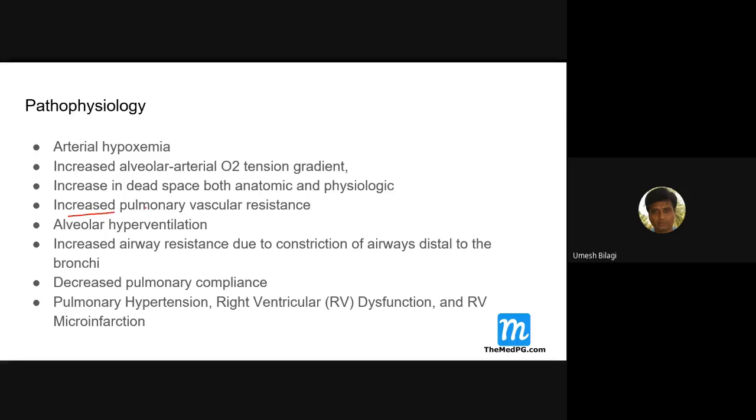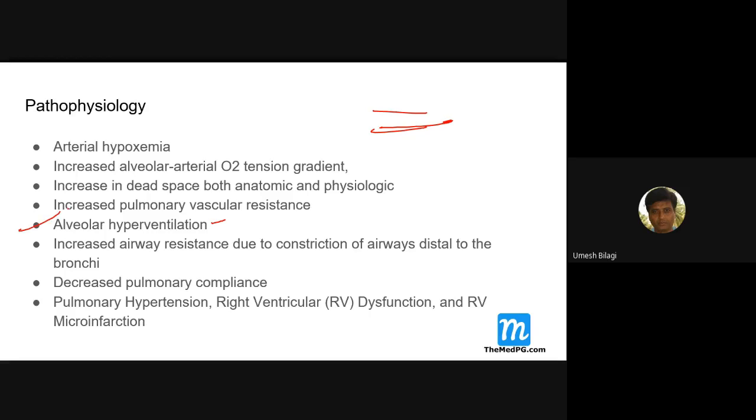And increased pulmonary vascular resistance. This is because when the pulmonary arteries are blocked, there is a reflex vasoconstriction of the pulmonary vasculature, which increases pulmonary vascular resistance. Then alveolar hyperventilation. You can expect it, but it is useless ventilation.